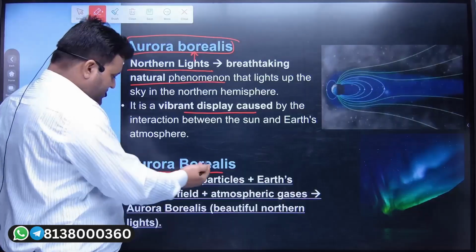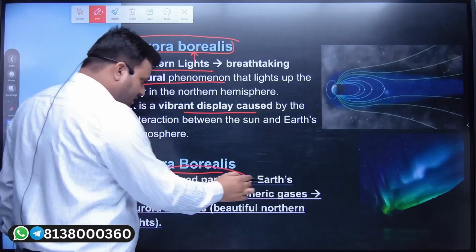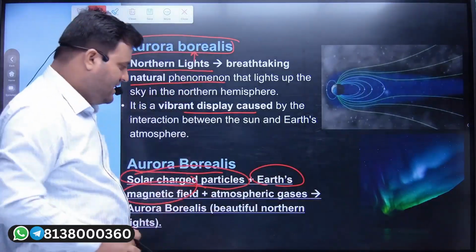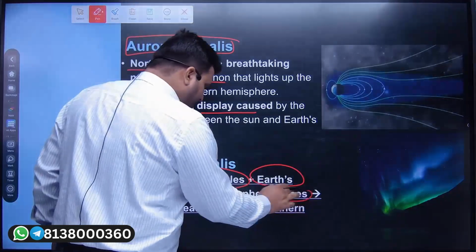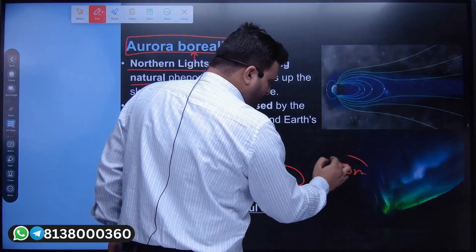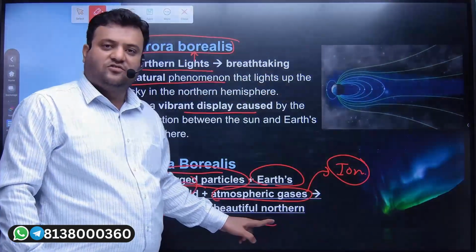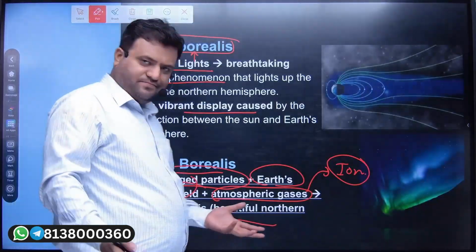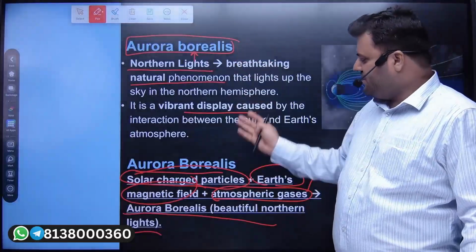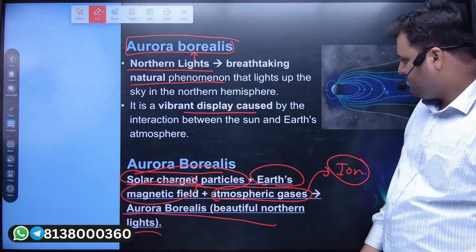Aurora Borealis is basically solar charged particles and Earth's magnetic field, and both used to interact. As a result of this, what will happen? There will be ionization of those atmospheric gases, and as a result of that, there will be lights in the south, southern lights, which we give the term Aurora Australis. All right.